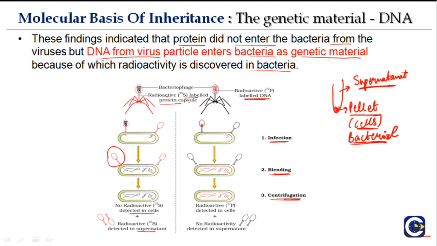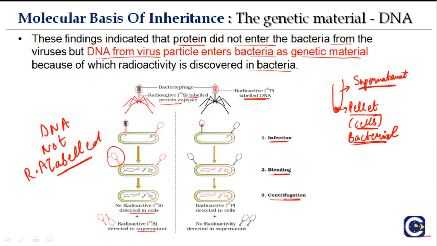So in the case where the DNA was not labeled, by labeled I mean radioactively labeled, here DNA is not radioactively labeled, and DNA is the genetic material.